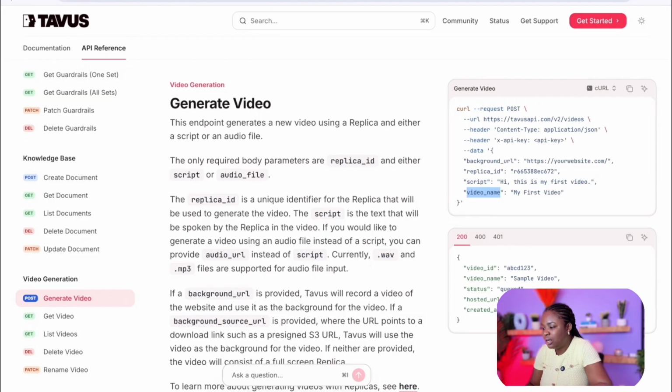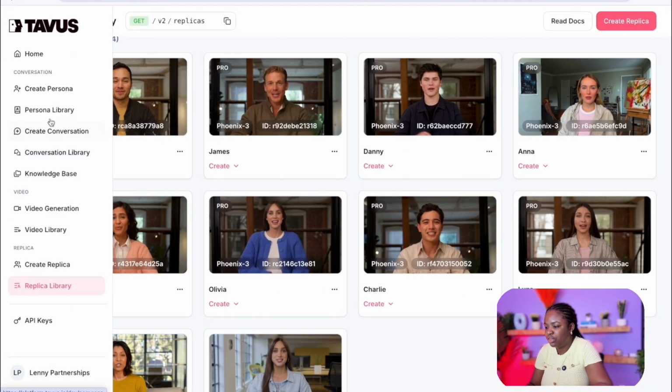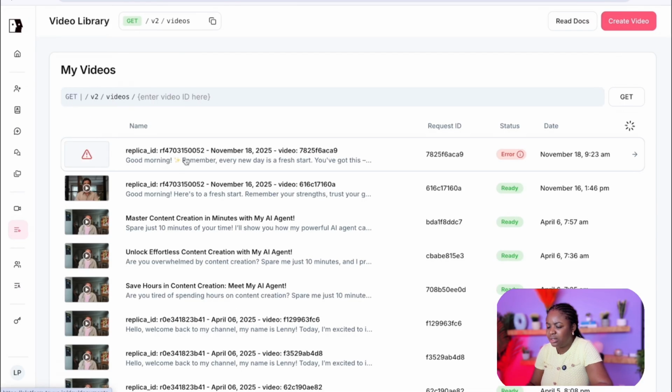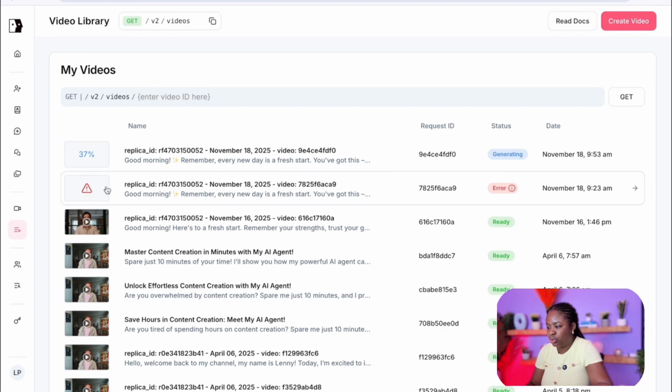As you can see in my past video that was generated, I had a failure, so this failed. So you can have error handling in place so that when there's a failure in the back end, it throws an error and you know exactly where to go and look for it. You can monitor the generation here, or again, if it's automated, then you don't really care, okay? So you can see that it's now at 37%.